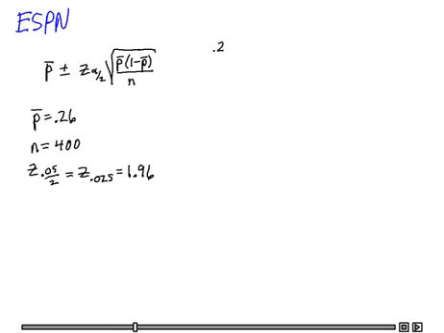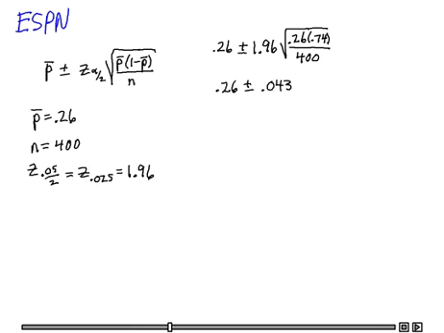So let's plug everything into the confidence interval. We'll have 0.26 plus or minus 1.96 times the square root of 0.26, my sample proportion, times 0.74, the complement of that, divided by 400. I'm taking the square root of that whole thing. I'm going to go ahead and calculate the margin of error, and that turns out to be 0.043.